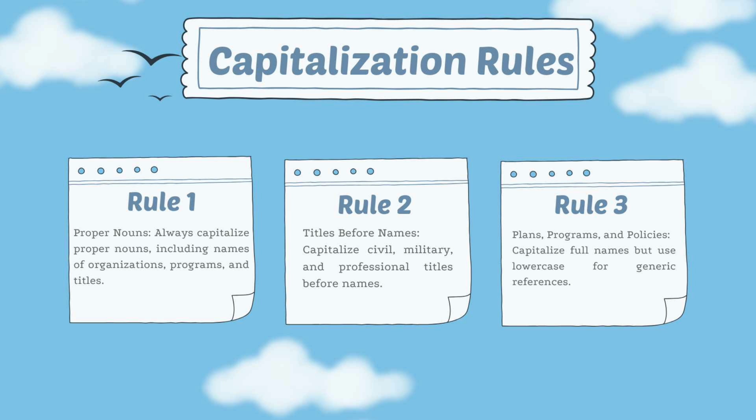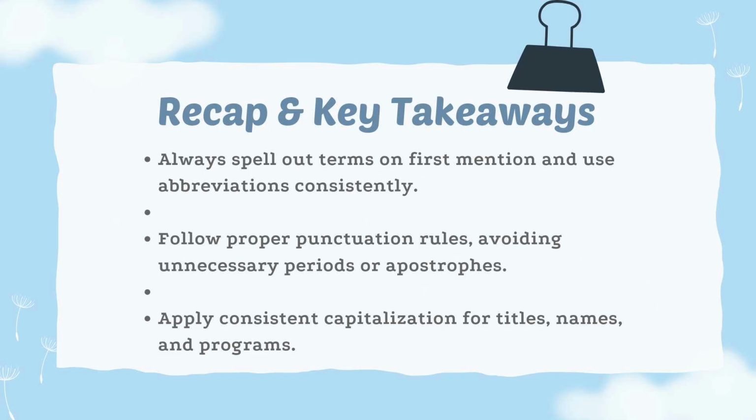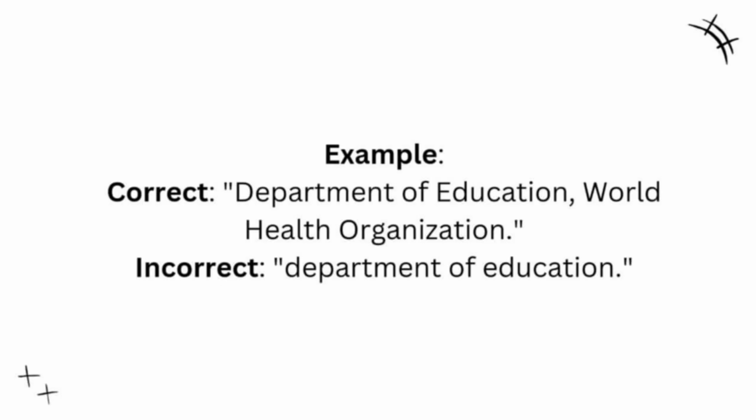Alright, moving to the next, which is the right way of capitalization. Here are some key guidelines you have to know. First is the use of proper nouns, wherein you have to always capitalize the first letter of proper nouns, including names of organizations, programs, and titles. The second one is the title before names. Always capitalize the civil, military, and professional titles before their names. However, you need to lowercase them when they are used after names.